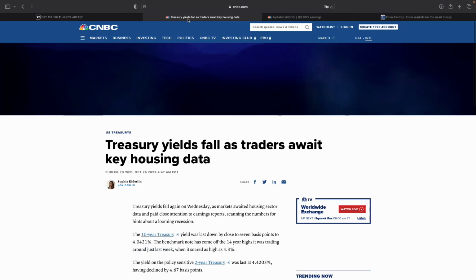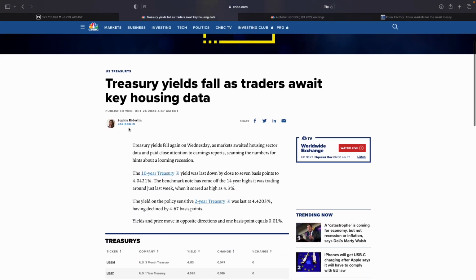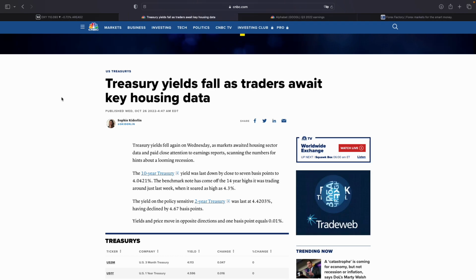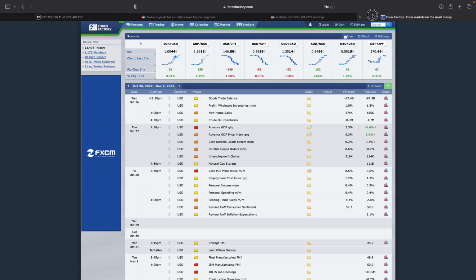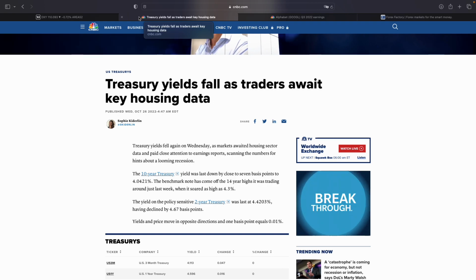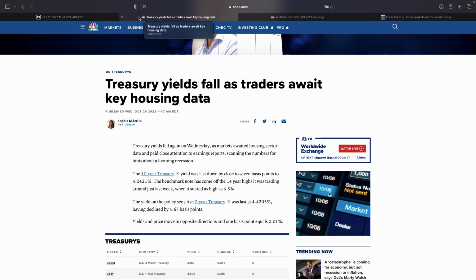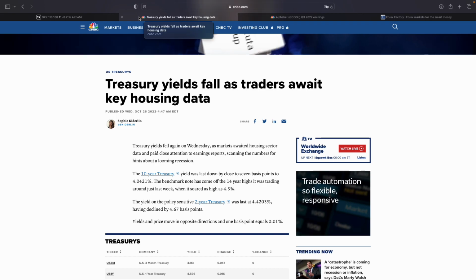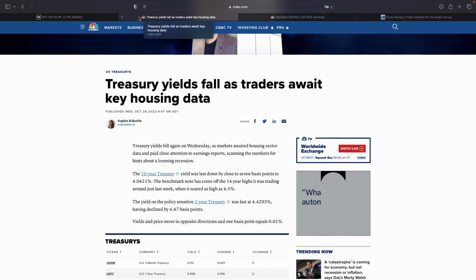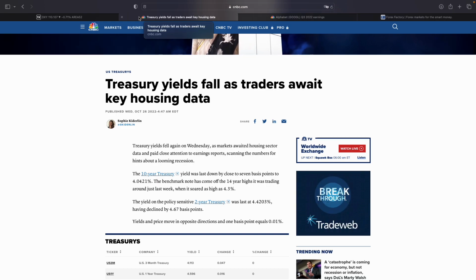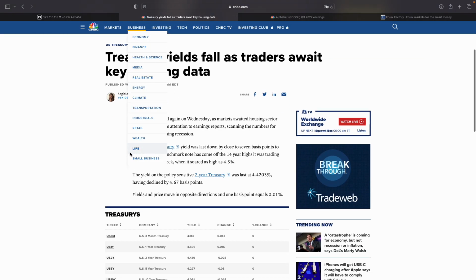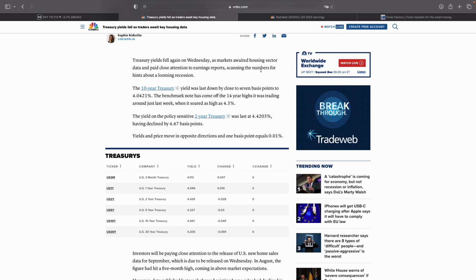Firstly, the reason why the dollar index has fallen, we can see here this article from CNBC says: treasury yields fall as traders are awaiting key housing data that's being released today at 4 p.m. Now, government bond yields act as an indicator of the overall direction of the country's interest rates and expectations. So, for example, in the US, you would focus on the 10-year treasury yield. Note, a rising yield is good for the dollar and a falling yield is bad for the dollar. Now it says here treasury yields fell again on Wednesday as markets await the housing sector data, which is coming out at 4 o'clock today.